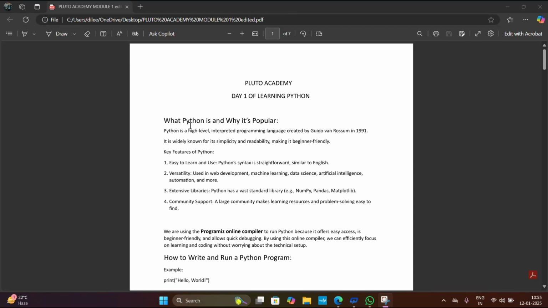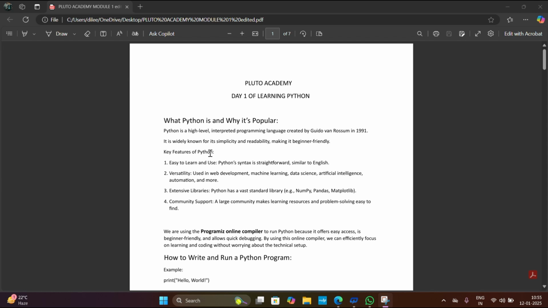First of all, what is Python and why is it popular? Python is a high-level interpreted programming language created by Guido van Rossum in 1991. It is widely known for its simplicity and readability, making it beginner-friendly.